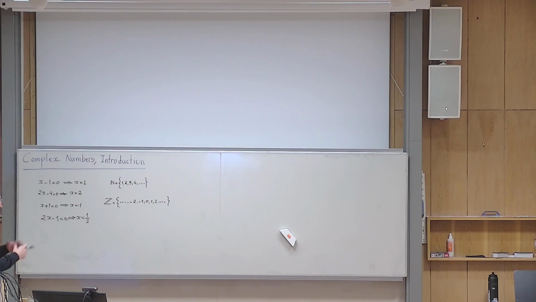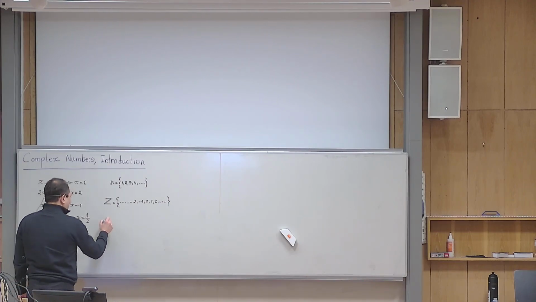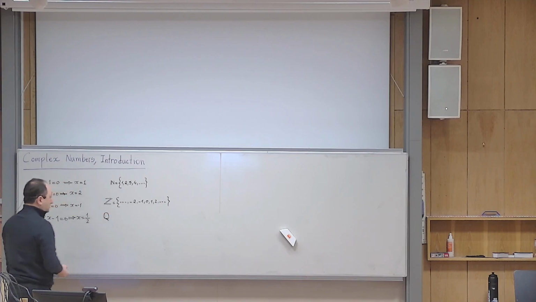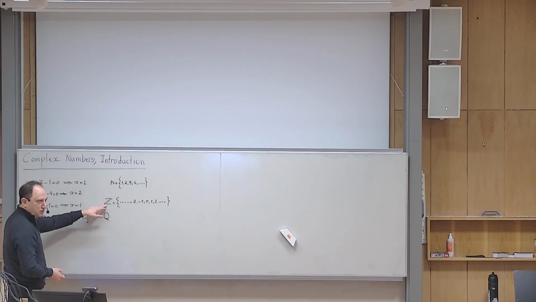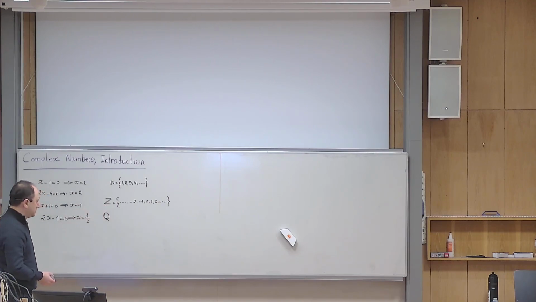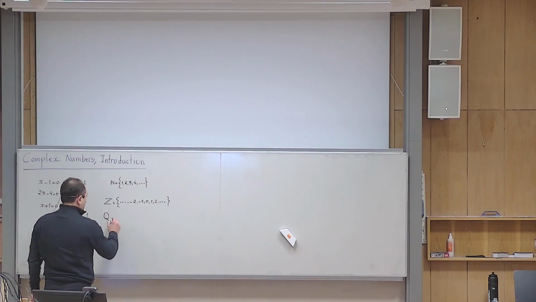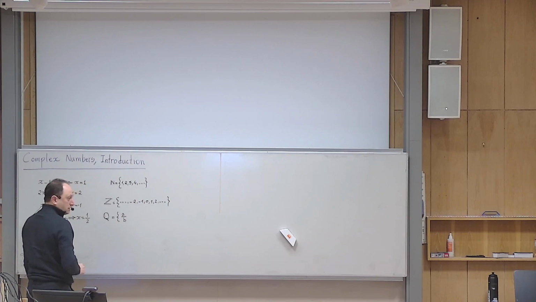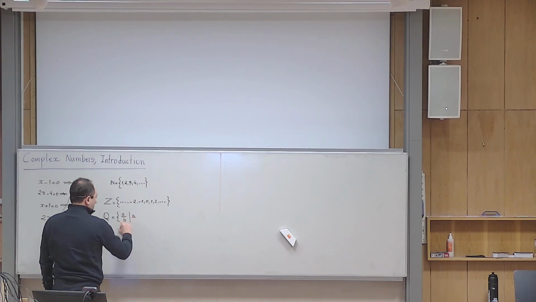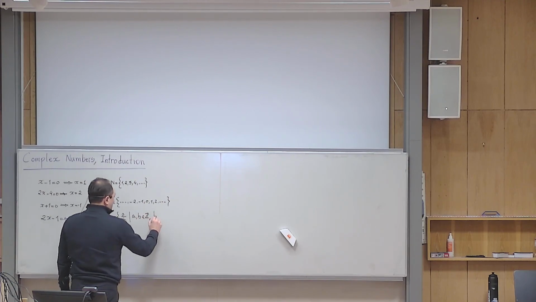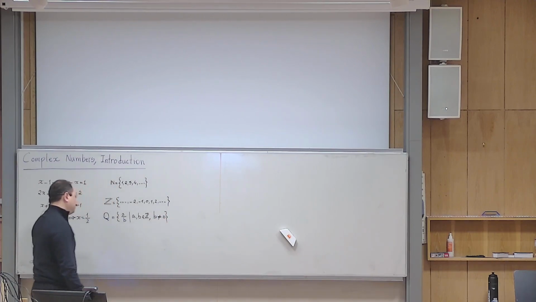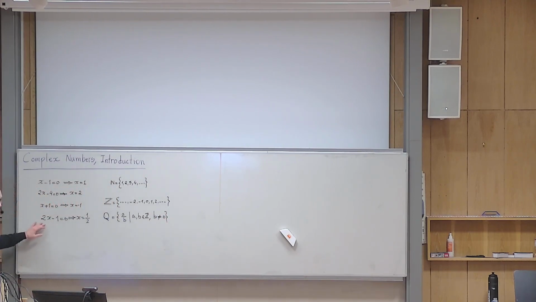Again, mathematicians extended this set. What is the new set called? Do you remember? It is called the set of rational numbers. Q comes from quotient, N is of course natural, and Z is from the German word Zahlen, meaning numbers. So Q is the set of all fractions such that the numerator and the denominator come from the set of integers, with the extra condition that the denominator is non-zero. But again, this is not enough.